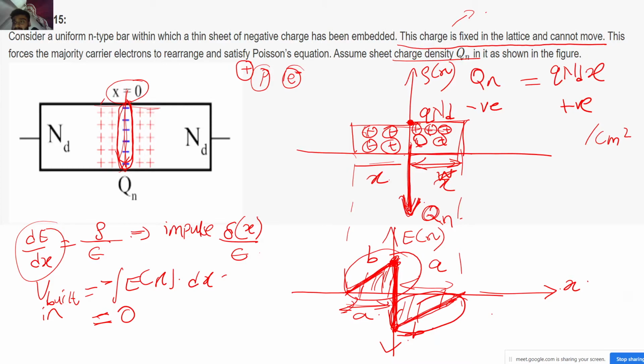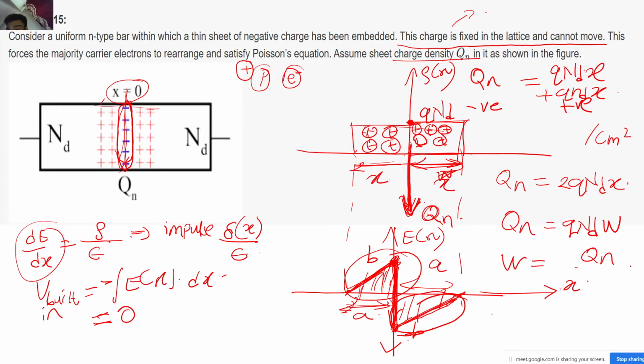So this will be plus Q Nd into X. So Qn is equal to 2 Q Nd into X. But note that the depletion width is 2X, correct. So Qn became Q into Nd into W, correct. So the depletion width became Qn upon Q Nd, correct.